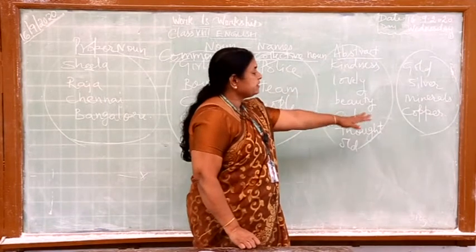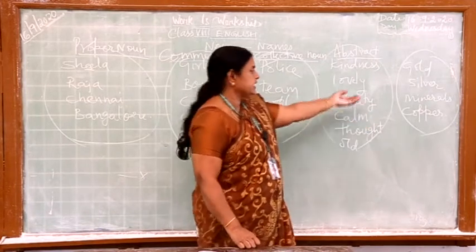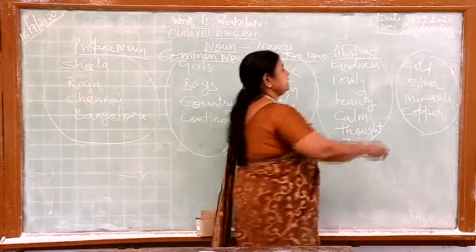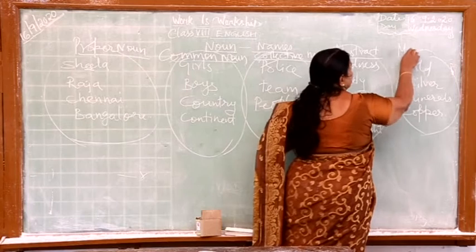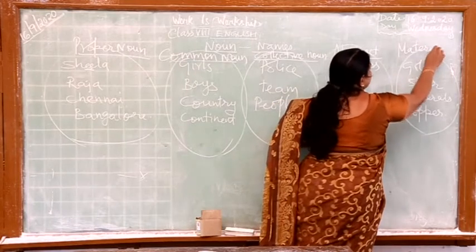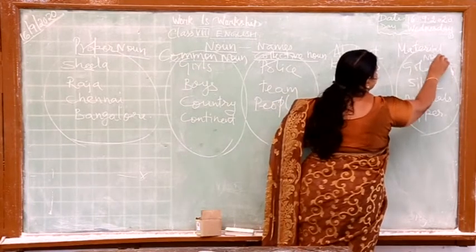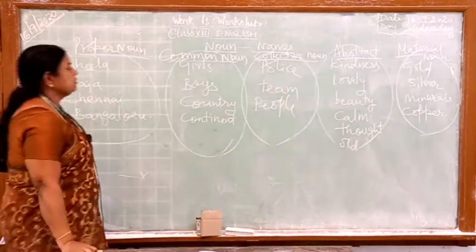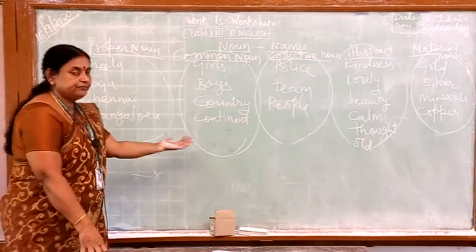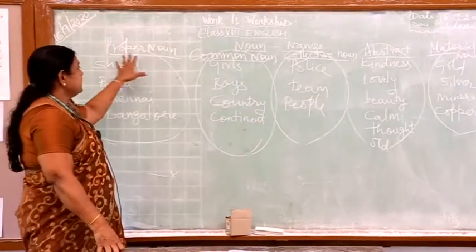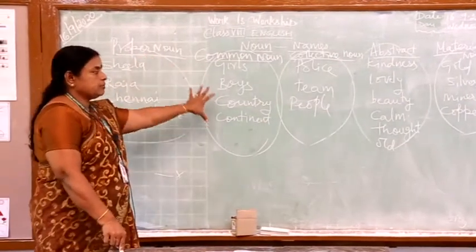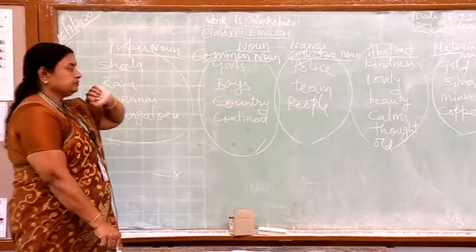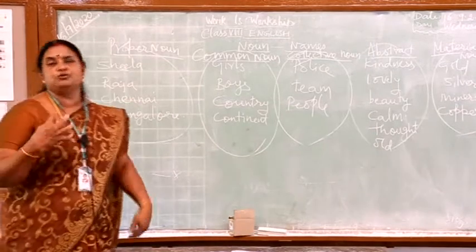Now what is the other thing I have given? Can you all guess it? It is something about the material. So material noun. Gold, silver, all these things come under material nouns. So how many nouns do we have, children? We have 5 types of nouns. What are they? It can be proper, common, collective, abstract, material.